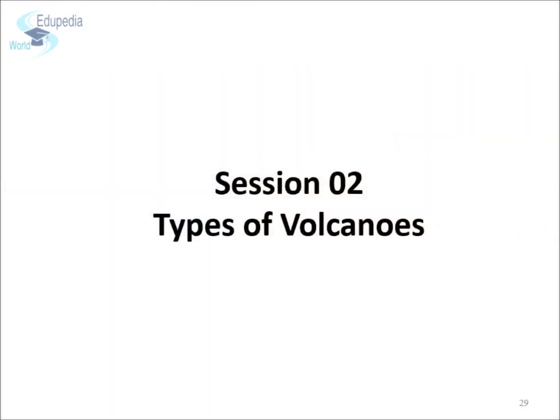Volcanism. This is the second session of the chapter. In this session, we are going to learn details about different types of volcanoes. In this session, we are going to try and achieve the following objectives.